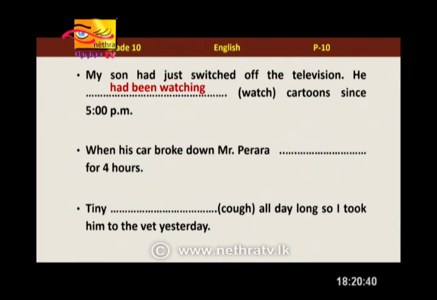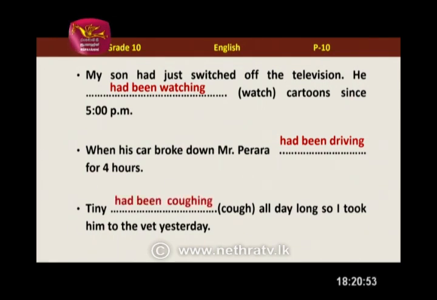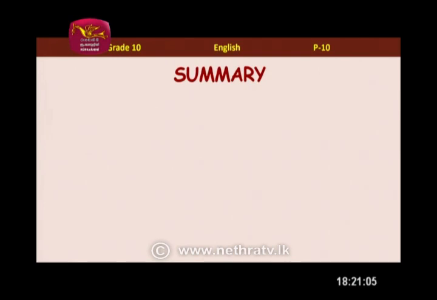That's right. And next one. When his car broke down, Mr. Pereira had been driving for 4 hours. So he had been doing that for some time in the past. That's why we are using past perfect continuous. Right. And Tiny, you know what happened? Yes, that's right. Tiny had been coughing all day long. So I took him to the vet yesterday. Oh yes, that's what happened. So now he's all right. Now he's all right, but this happened in the past for a time period.